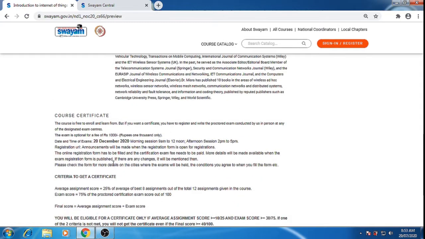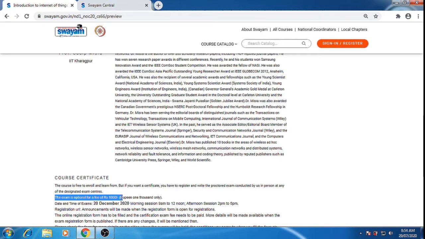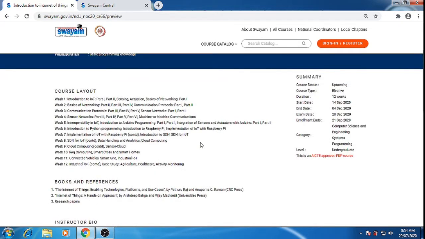The only change is that the exam fee is optional, that is 1000 rupees. Why does it say optional? Because if you want to learn this course, you can learn it or see the contents freely. But if you want certification, then we have to pay the exam fee of 1000 rupees. There is also a provision for category students. SC/ST category and physically handicapped students will get 50% reimbursement of that. They only have to pay 500 rupees. So for the category students, they have a golden opportunity.